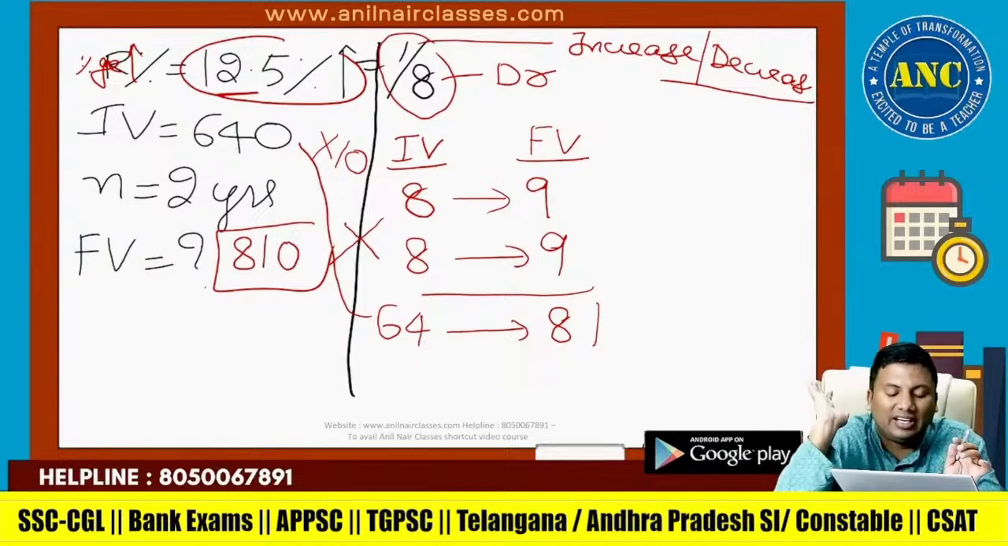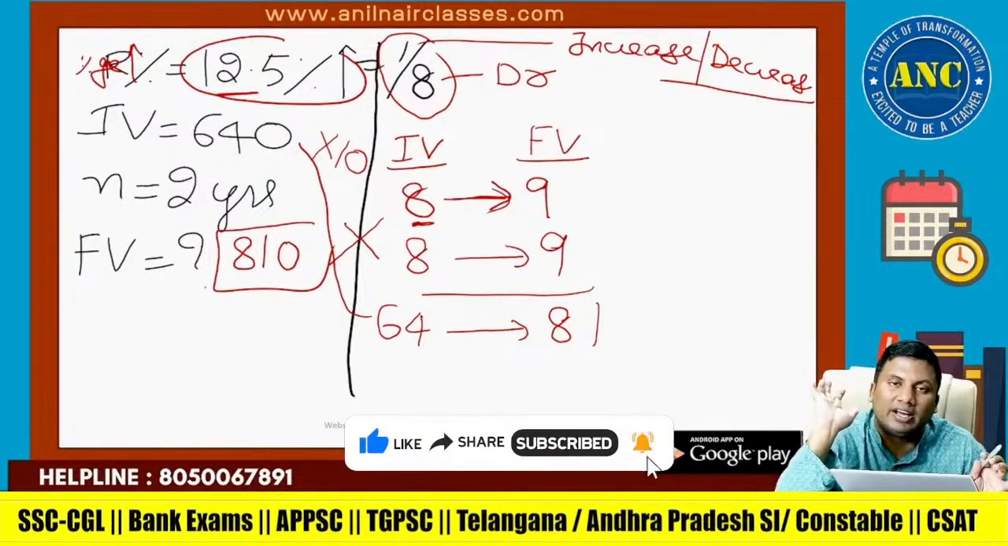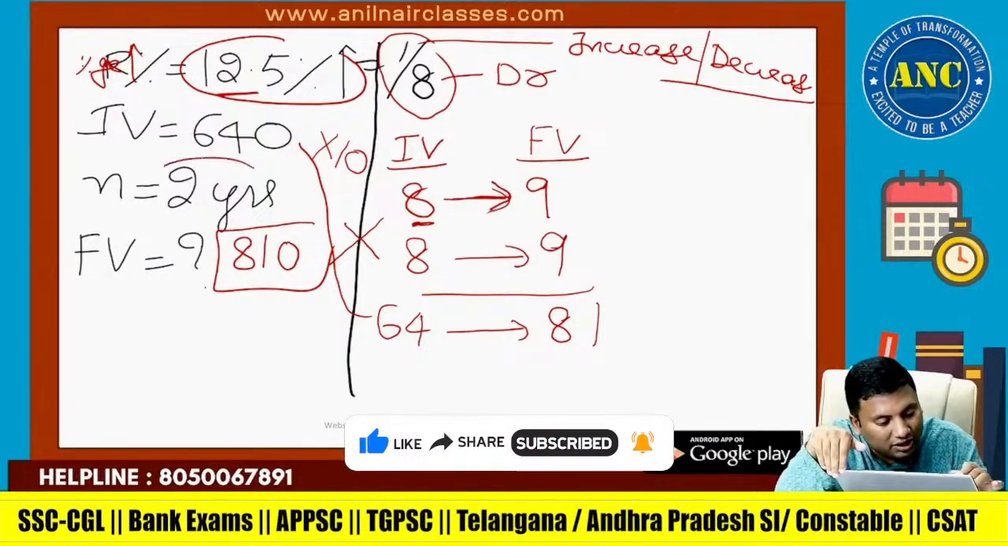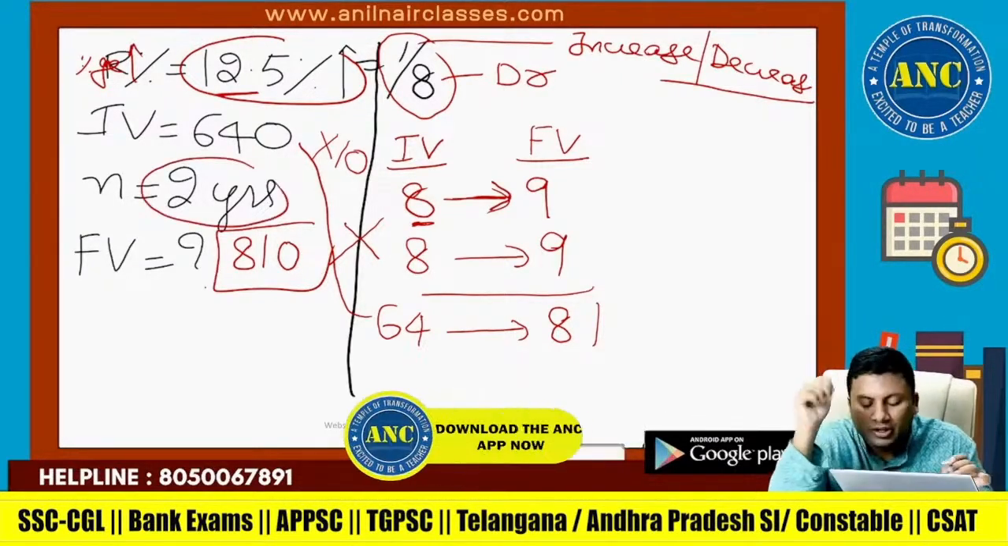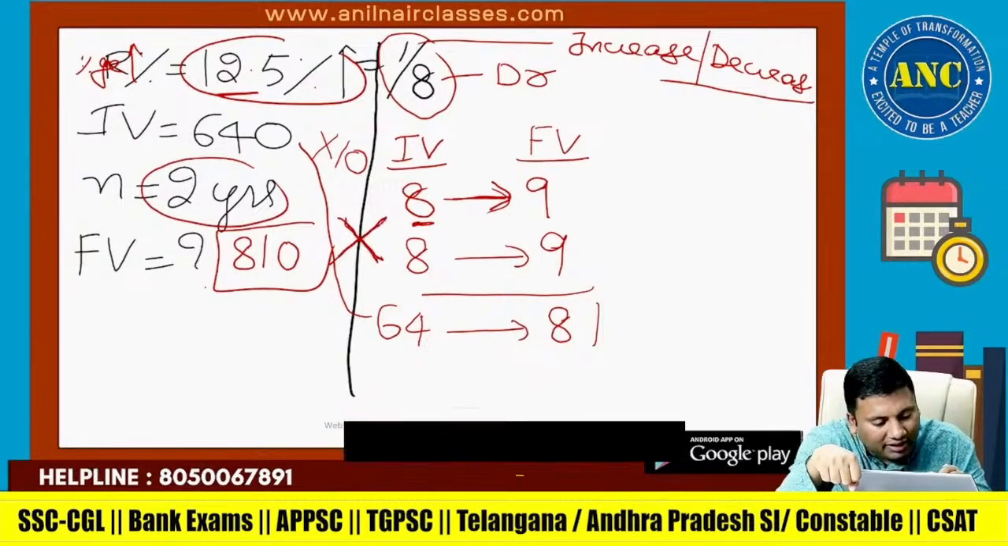Denominator is always the initial value. Initial value is 8. 1 increase, so it has become 9. Again it is for 2 years. First year, second year. 8 has become 9. One event is happening after another event.